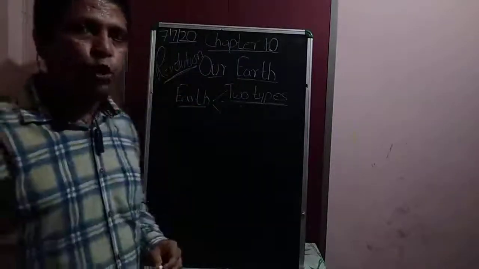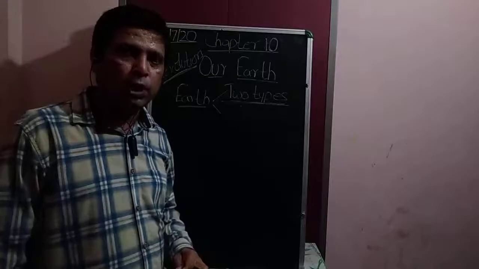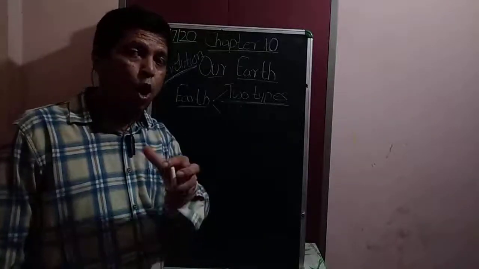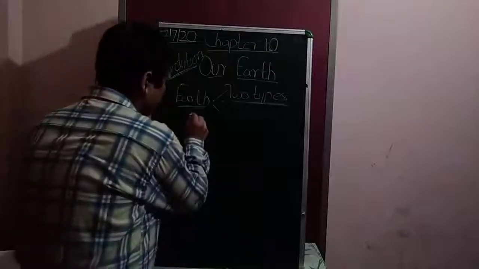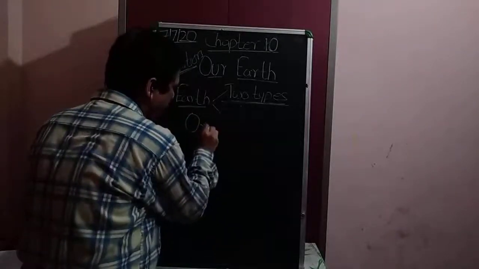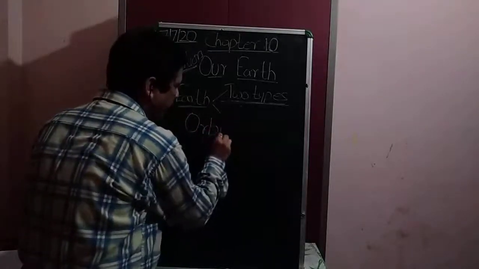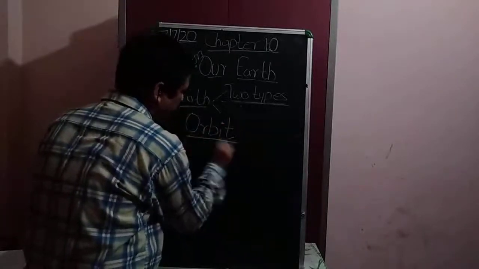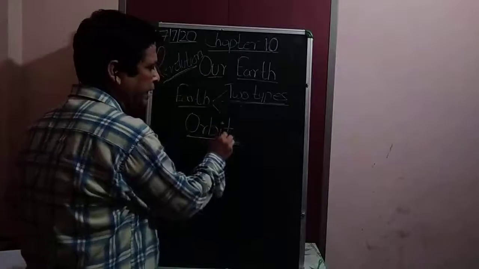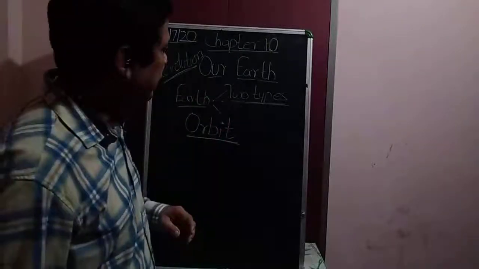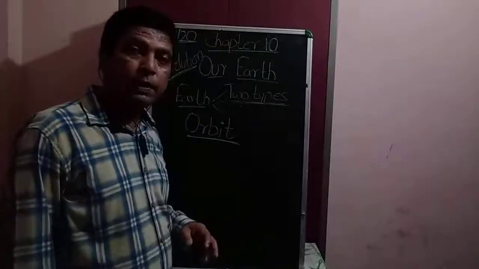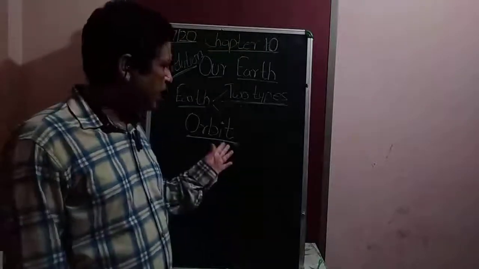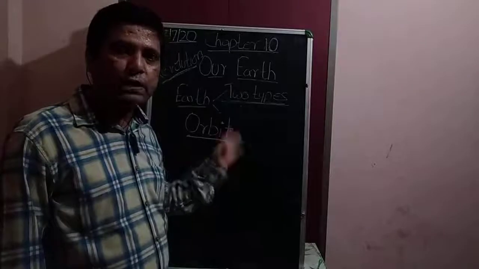Okay, before explaining revolution, first of all, let's understand the meaning of the word orbit. O R B I T, orbit. Because many students have a confusion that sir, what is orbit? So student, orbit is a fixed path.